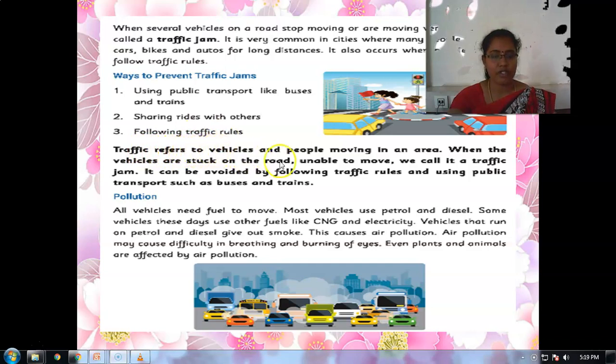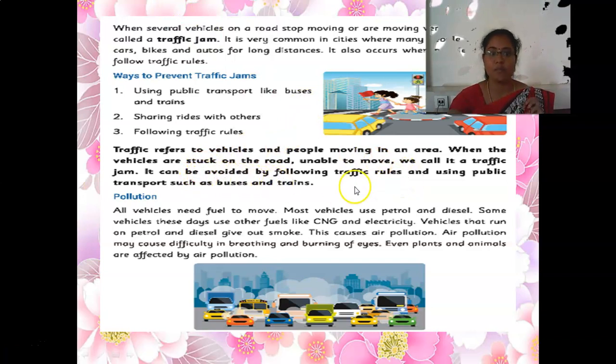Traffic refers to vehicles and people moving in an area. When the vehicles are stuck on the road, unable to move, we call it a traffic jam. It can be avoided by following traffic rules and using public transport such as buses and trains. Because of these vehicles and traffic, we usually feel a lot of pollution. We saw about transportation. After transportation, slowly we are moving into traffic rules and traffic regulations.